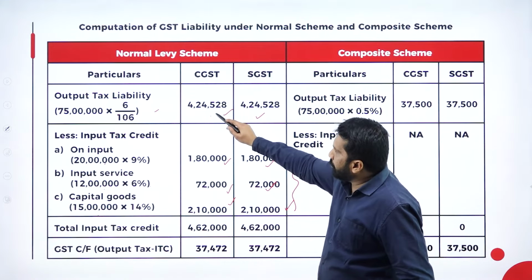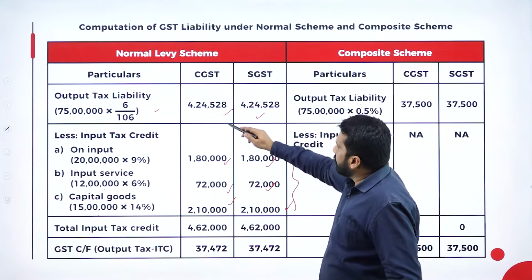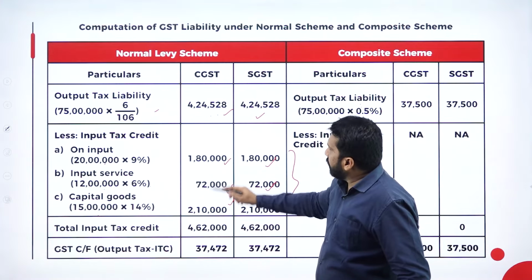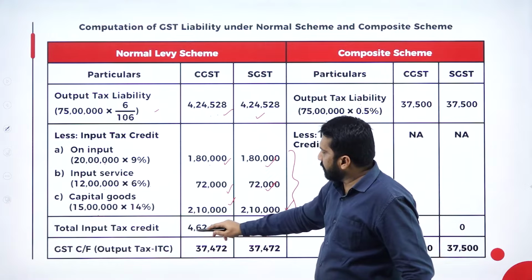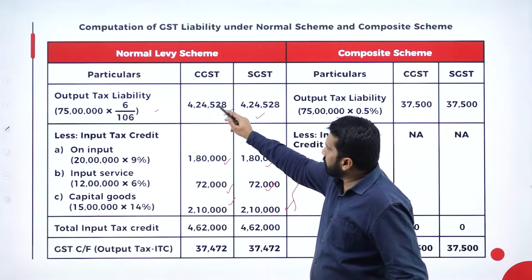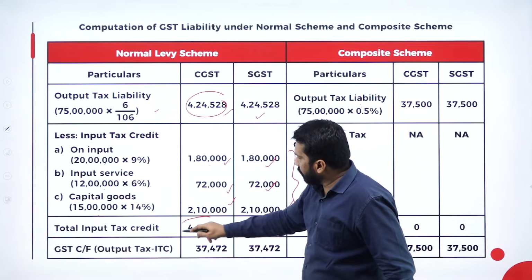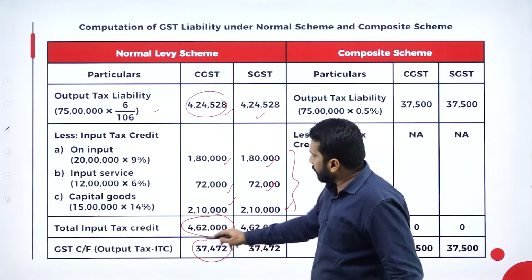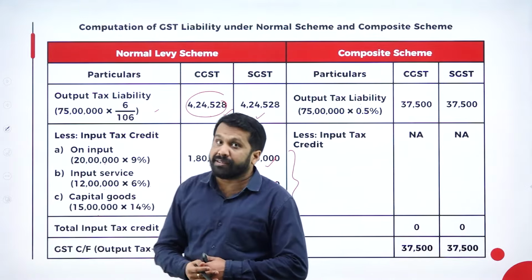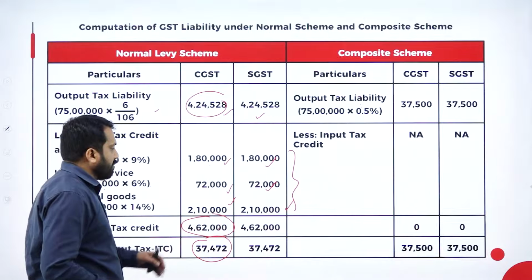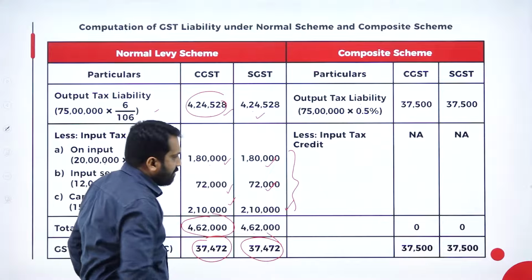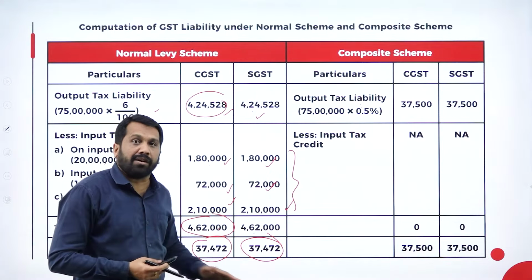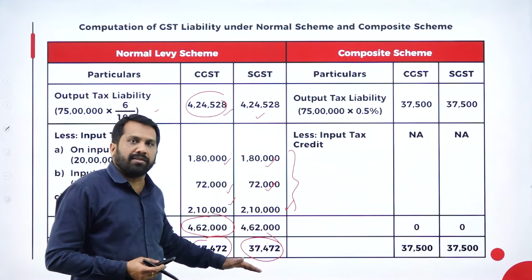From the 4 lakh 24, this we call it as output tax. From that you minus all three. 4 lakh 24, 1 lakh 80, 72, 2 lakh 10. The total is 4 lakh 62,424 minus 4 lakh 63, your answer is minus 37,472. Similarly, the second one also, if you minus this, you will get 37,472. Any doubt up to this? Hope there is no doubt.